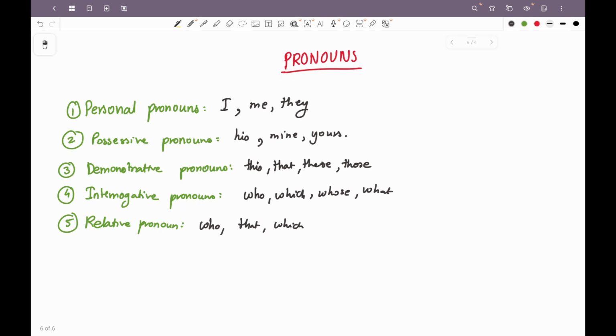So what is the difference between interrogative pronouns and relative pronouns? Interrogative pronouns will ask questions; what will relative pronouns do? They will join two clauses. She is the girl who I was talking about, right? So "who I was talking about" is joining the clause to the other clause. Next is distributive pronoun.